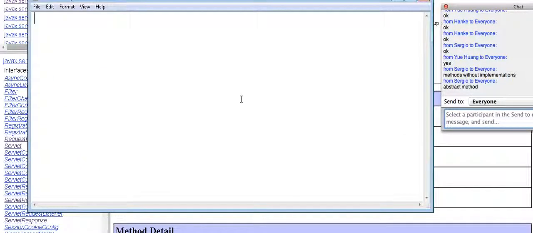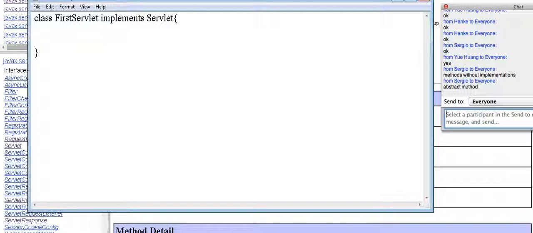Now, let's develop this web-based application. class FirstServlet implements Servlet interface.